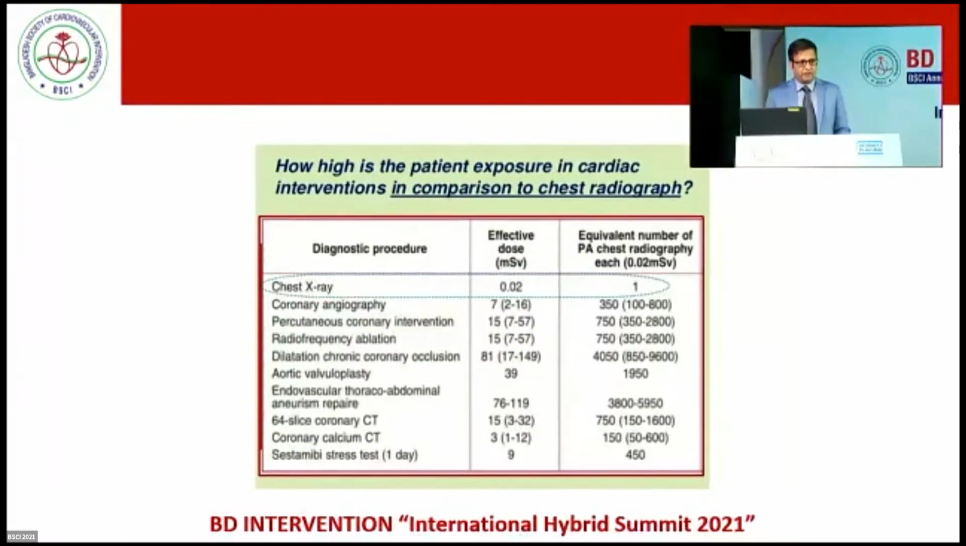Now, this slide is very important. Look, if we consider the chest X-ray as 1 in radiation, that is 0.02 millisievert, then a conventional coronary angiogram causes 350 times more than an X-ray, and a single stent percutaneous coronary intervention causes 750 times more radiation than a chest X-ray, and a CTO lesion intervention can cause 4,050 times more radiation than a chest X-ray. Even a cardiac CT scan causes 750 times more radiation than a chest X-ray.